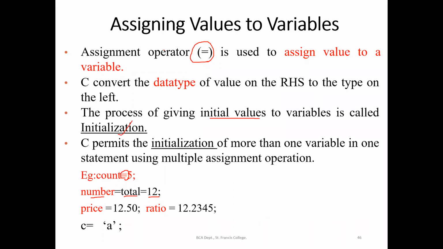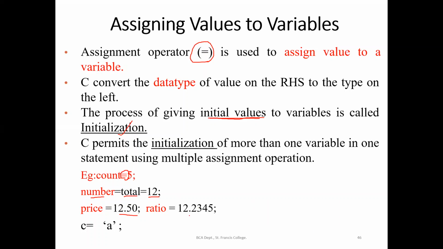So it is nothing but assigning of value only, but in the beginning of the program, if we are planning to start a variable from a particular value, then we are starting with the initialization. Initialization gives an initial value. It need not be always 0. Sometimes we want some number to be starting from 12, or here price we are making it as 12.5.